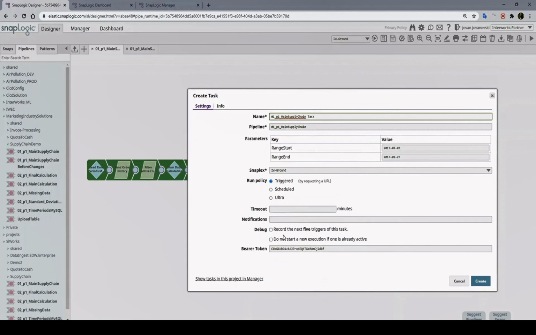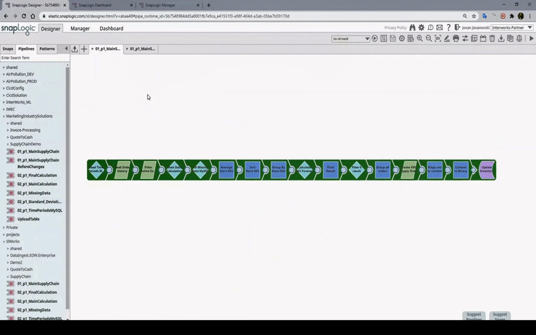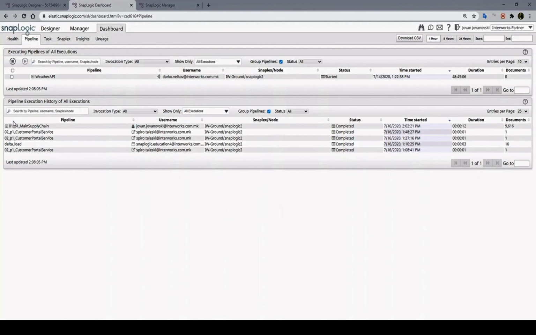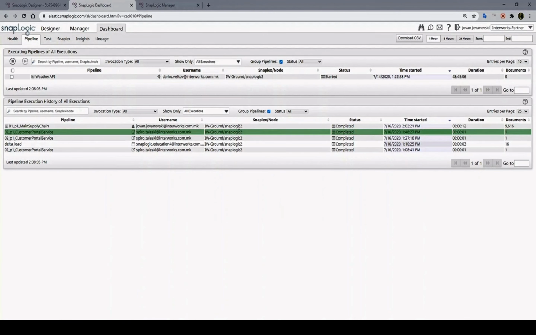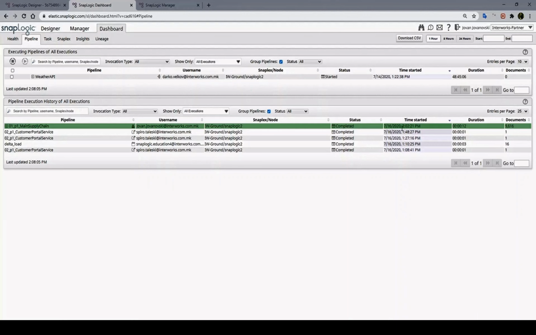Now this execution, as we saw, was a successful execution. But if we need to look into more details for this particular execution, then we can use the dashboard tab. Inside of the dashboard tab, we can look into details for the specific pipeline execution.